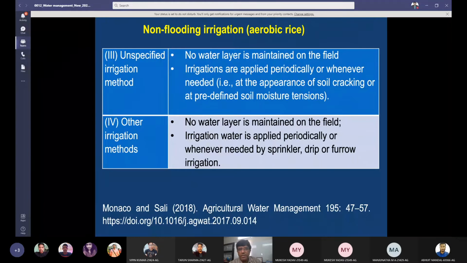Now, non-flooding irrigation. First, unspecified irrigation methods. Here, the method is not specified, but it is practiced in aerobic rice. No water layer is maintained on the field. Irrigation is applied periodically or whenever needed, at the appearance of soil cracking or at predefined soil moisture tensions.